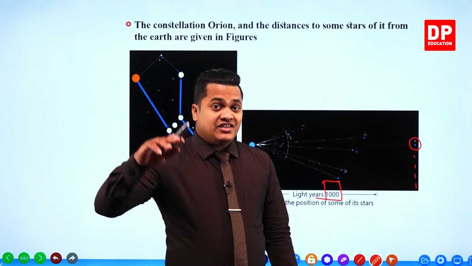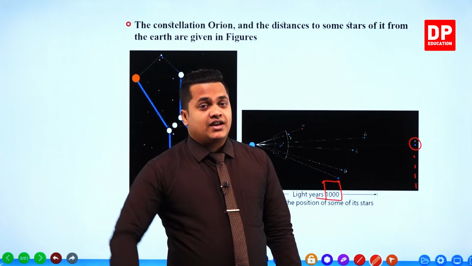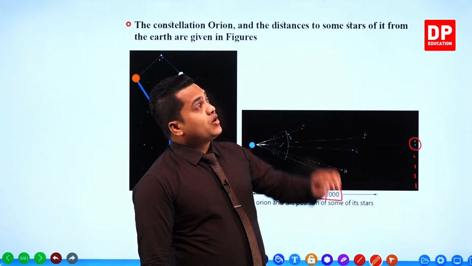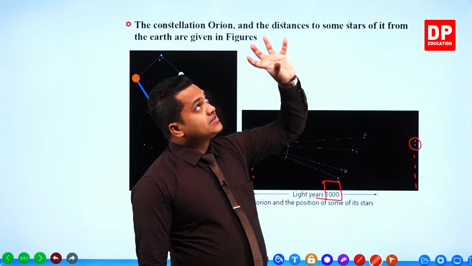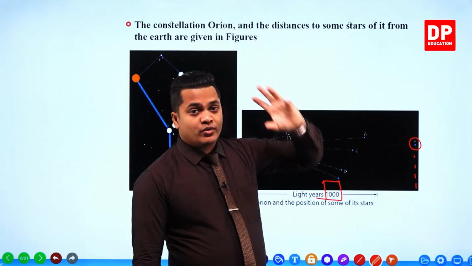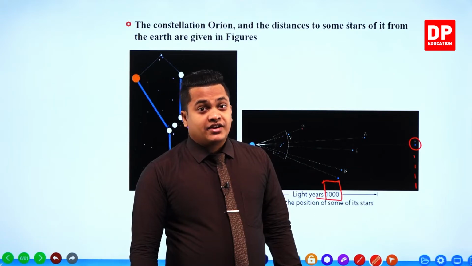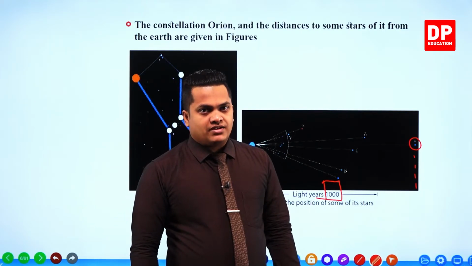Now let's imagine that I am looking at a particular star, and the light is emitted from that star. If we assume that a particular star is 10 light years away from us, how many light years? 10 light years.